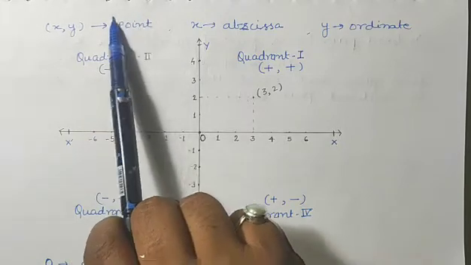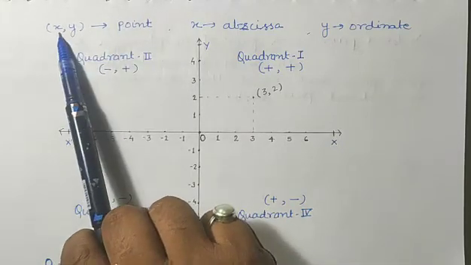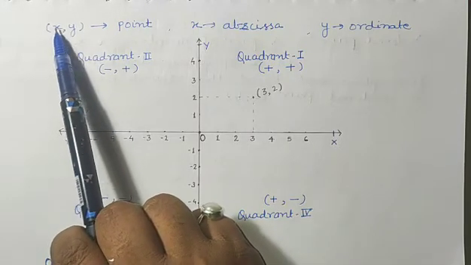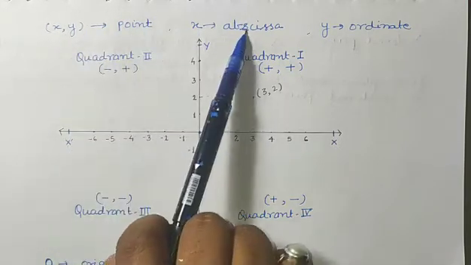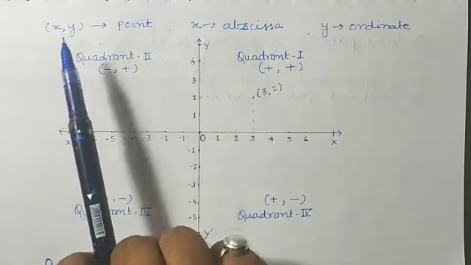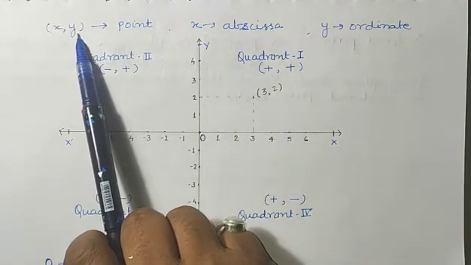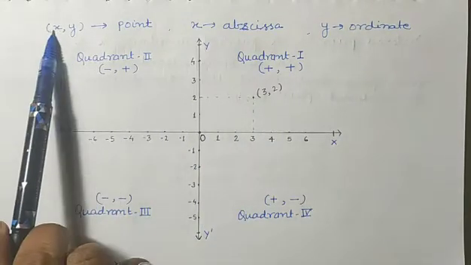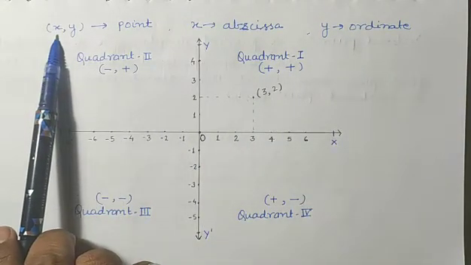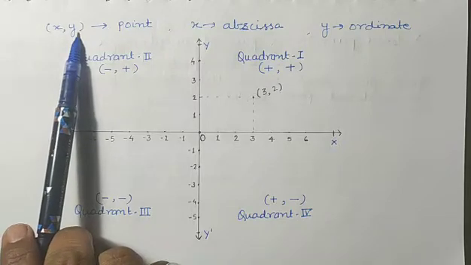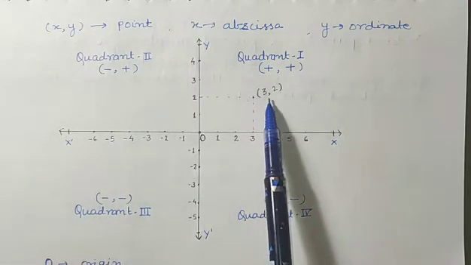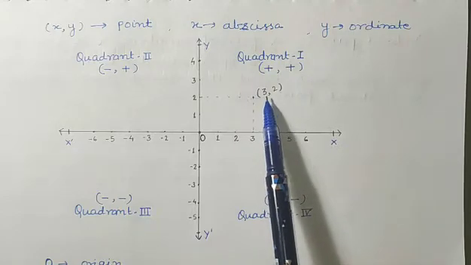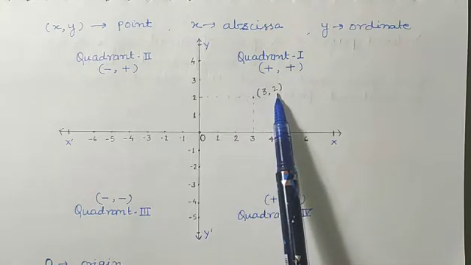The number at the first place of this bracket is known as abscissa, and the number at the second place is known as ordinate. So this x is the abscissa and this y is the ordinate. Like here I have written 3,2. What is the abscissa here? Abscissa is 3 and ordinate is 2.